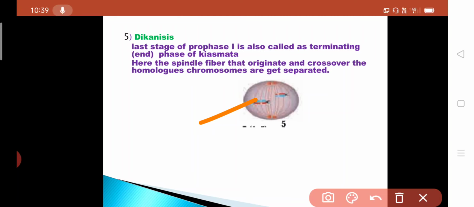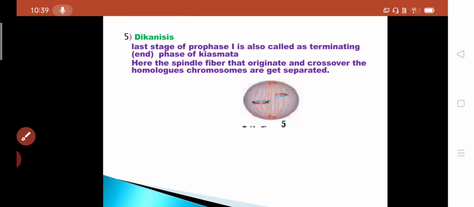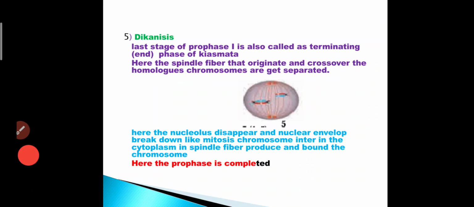Here the spindle fibers originate, these thread-like structures we have to see here. These are the spindle fibers, and after crossing over, the homologous chromosomes get separated. These homologous chromosomes get separated due to the spindle fibers, and here the nucleolus disappears.